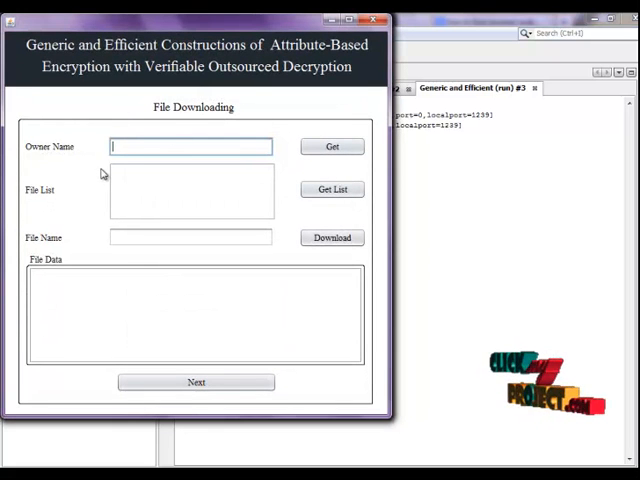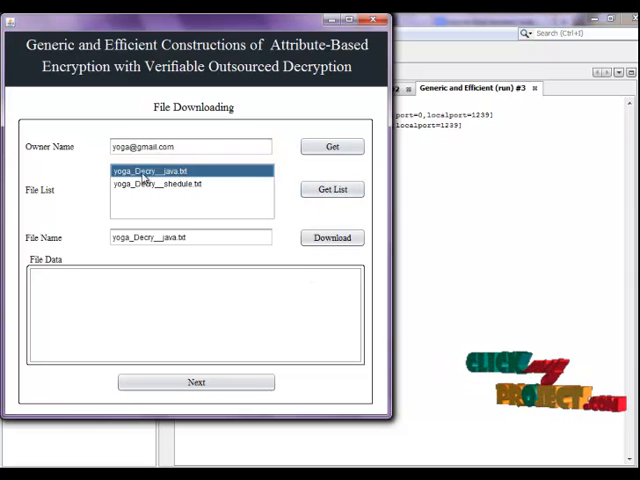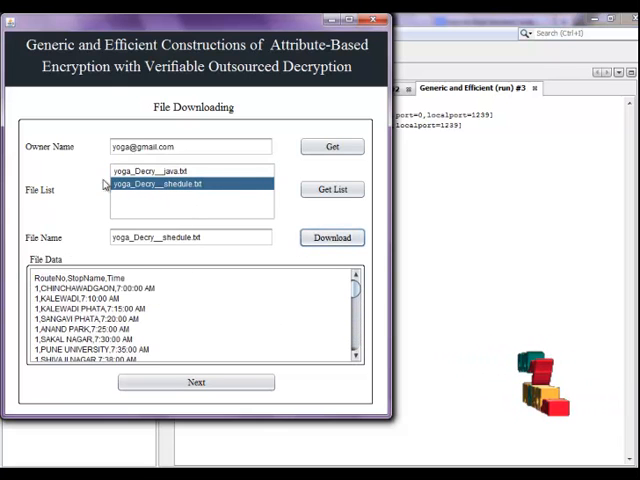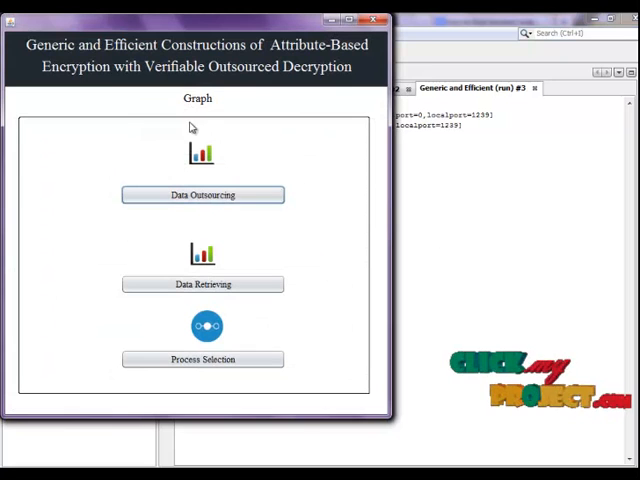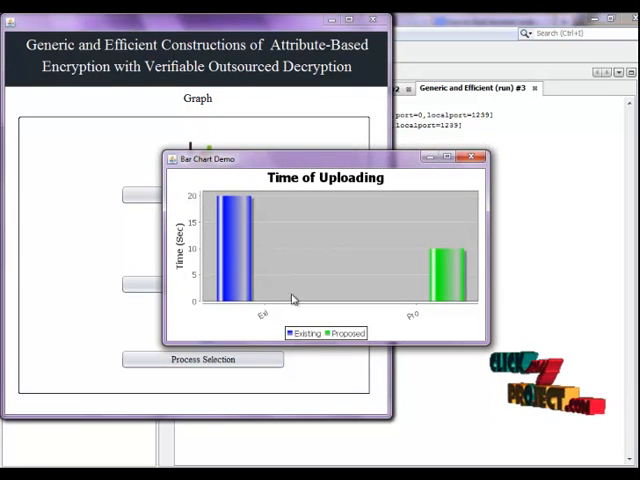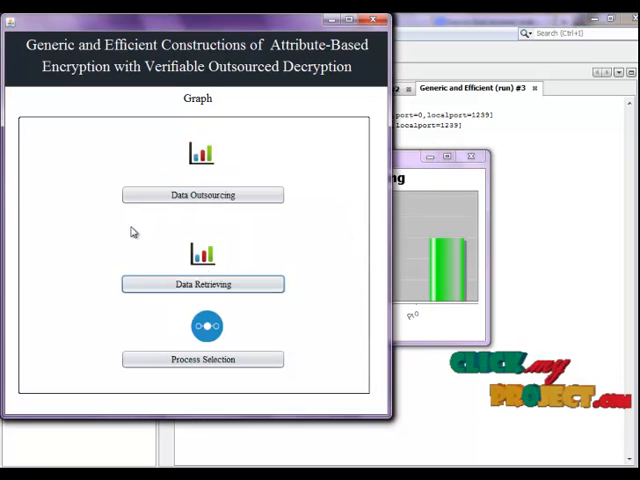Next is the downloading frame: get the owner name yoga and then get the list. Now choose this file, schedule. So download, and then go to the graph. The graph shows data outsourcing time in seconds. This is the existing scheme. Now our scheme minimizes the time to 10 seconds for the outsourcing process. For data retrieving file size in bytes, we now get 50 bytes, but the existing process is 25 bytes.